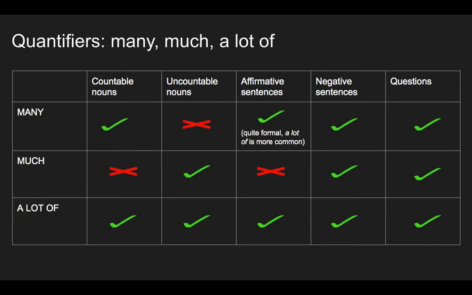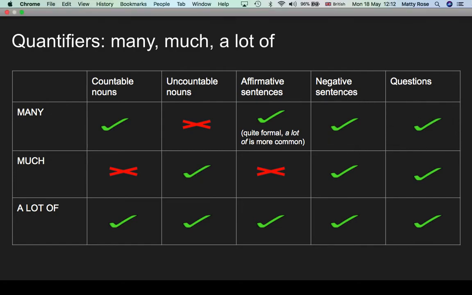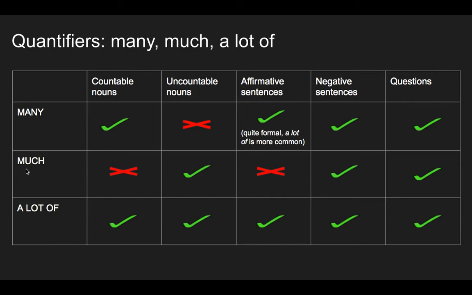So here we go. Just to recap, many we use with countables. We don't use it with uncountables. We can use it in affirmative, positive sentences, but it's more formal. And we can use it in negative sentences and questions. Much. We can't use it with countables.